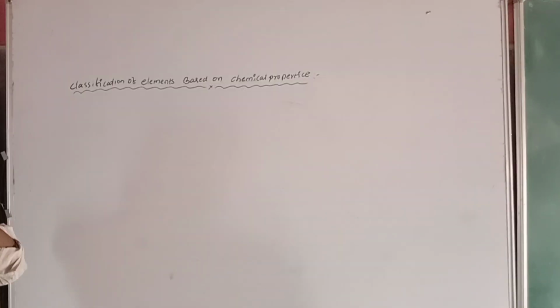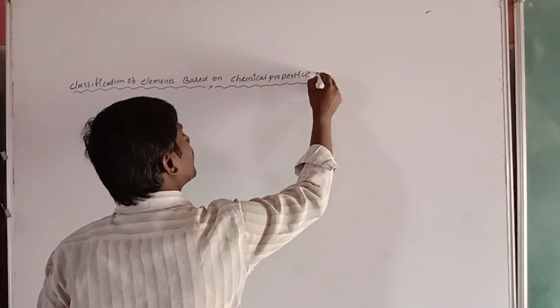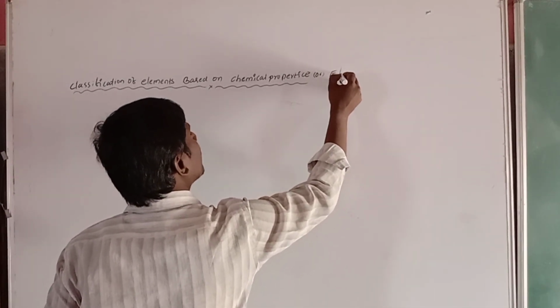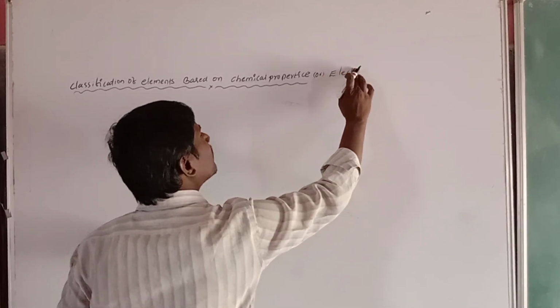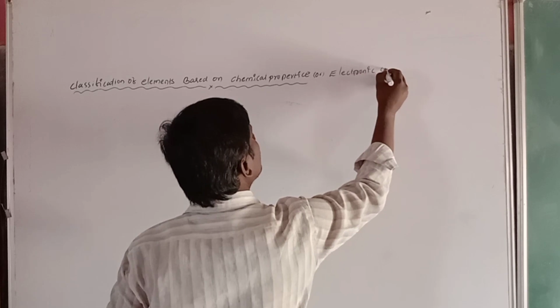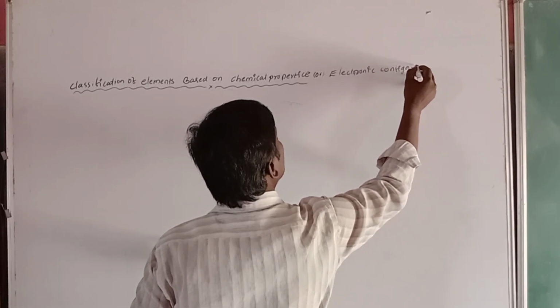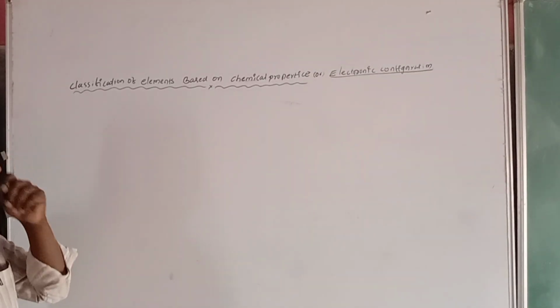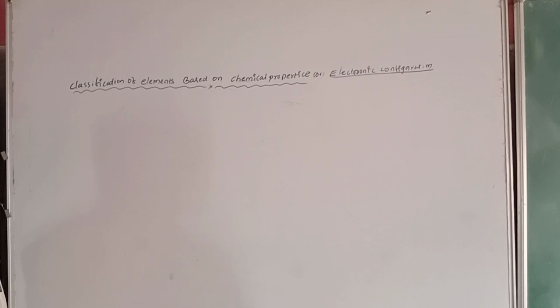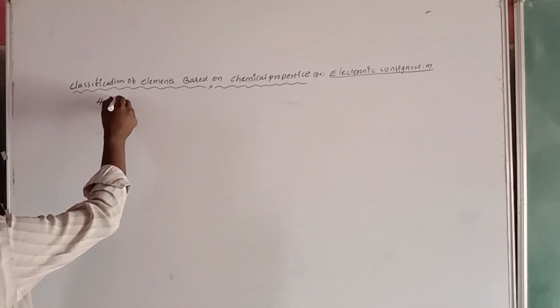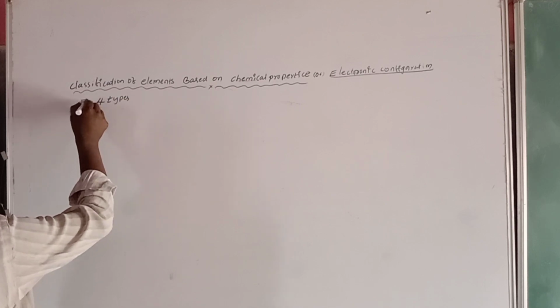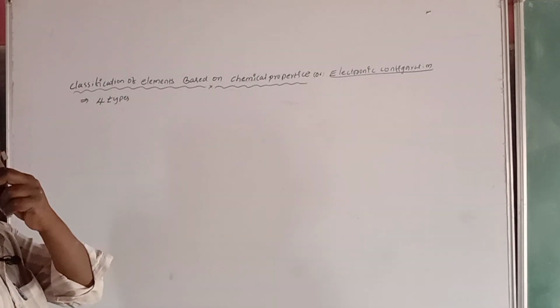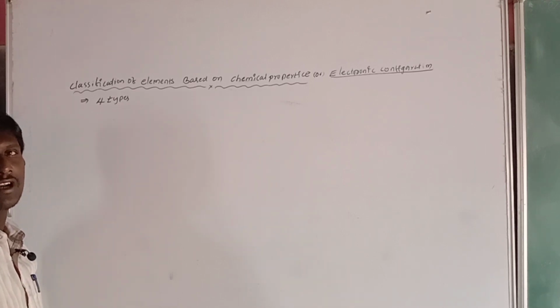Classification of elements based on chemical properties or electronic configuration. Simple. Based on the chemical properties, the classification of elements is of 4 types.